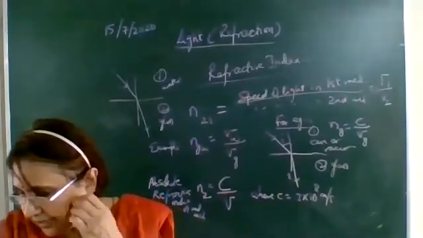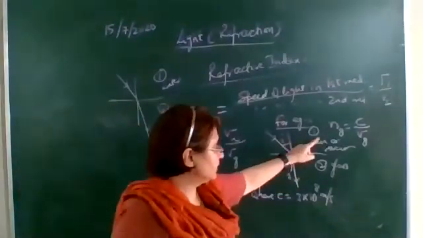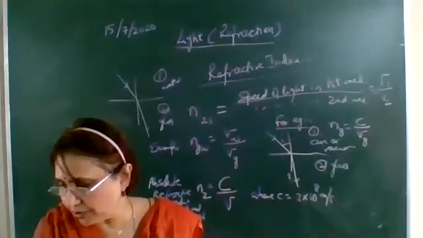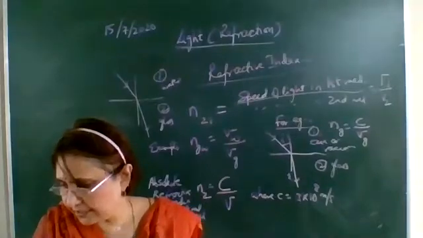Make the figure and write the example for the absolute refractive index.